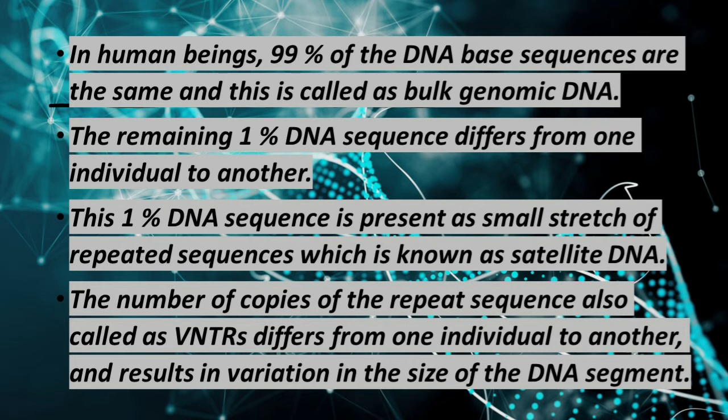The satellite DNA consists of very large arrays of tandemly repeating non-coding DNA. Satellite DNA is the main component of functional centromeres and forms the main structural constituent of heterochromatin.